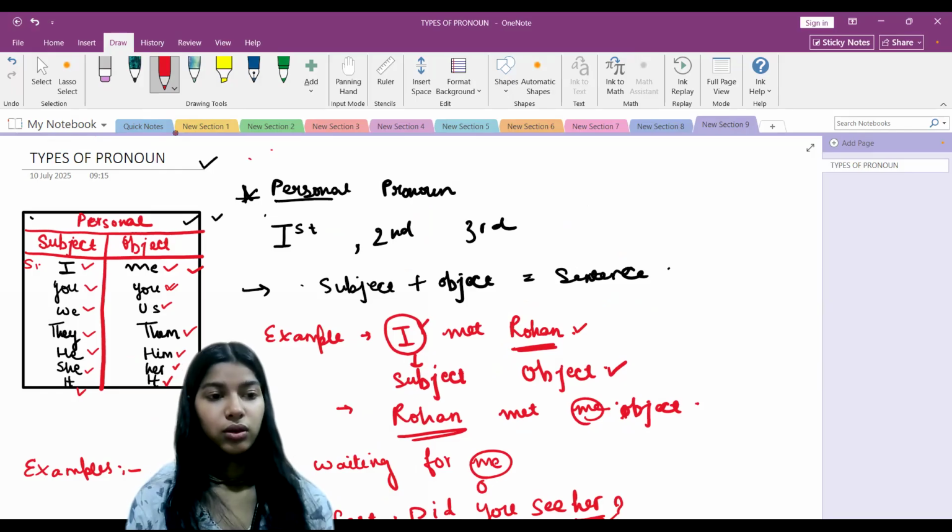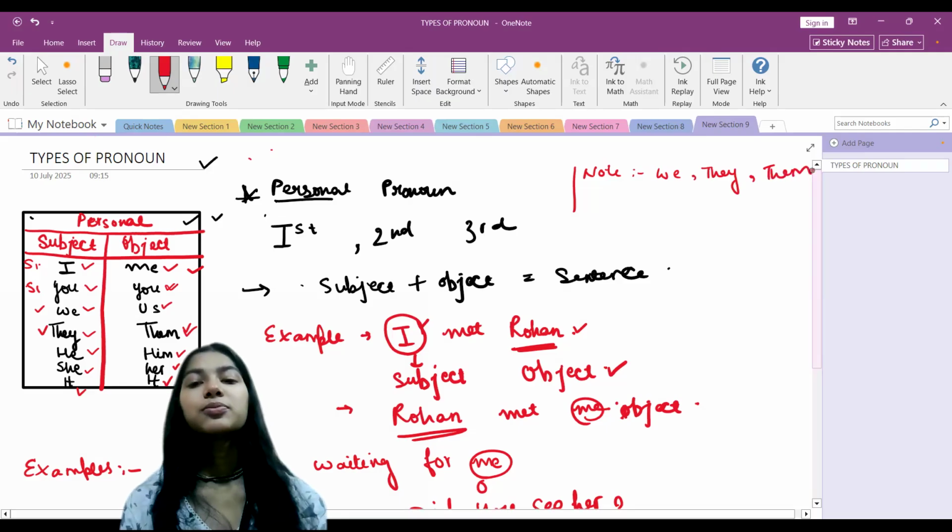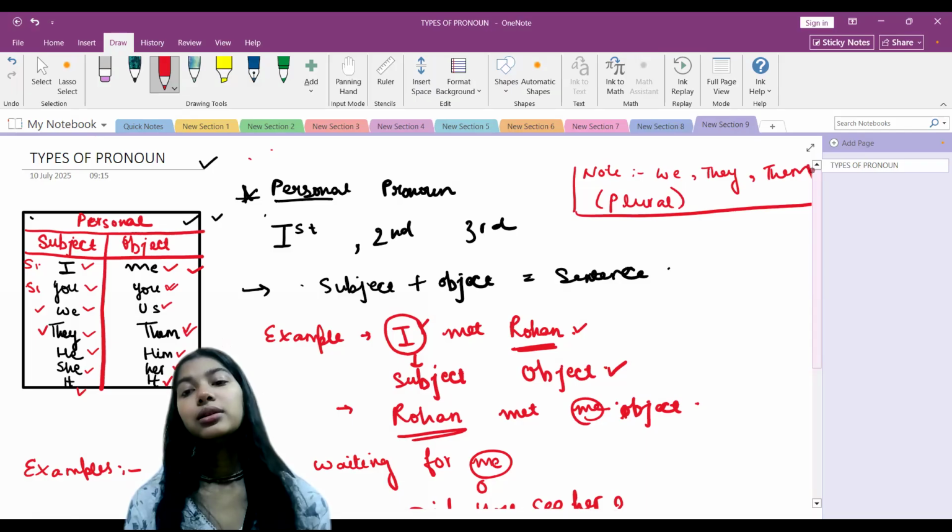You here is singular, but we, they, them, like the words, this is a note for you that whenever we are using the pronouns we, they, them, these pronouns are always used for a plural noun.